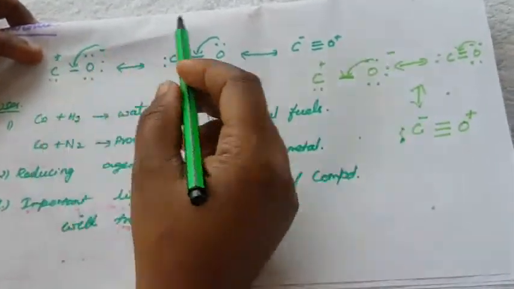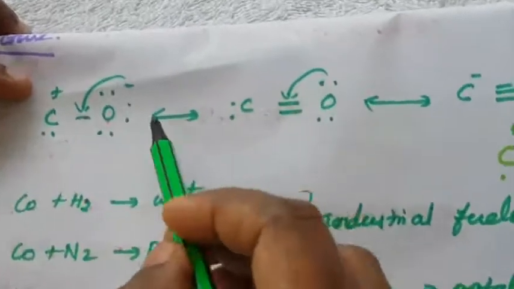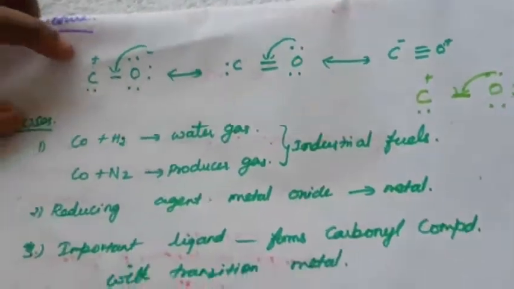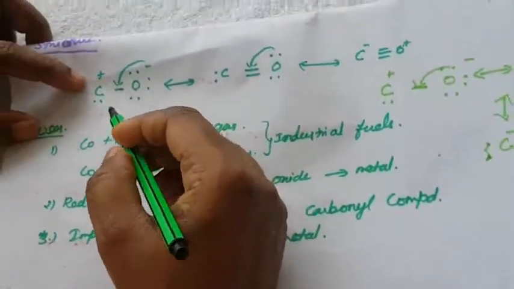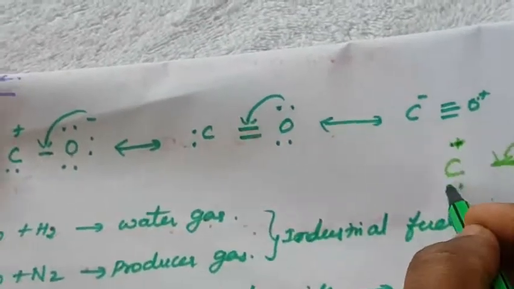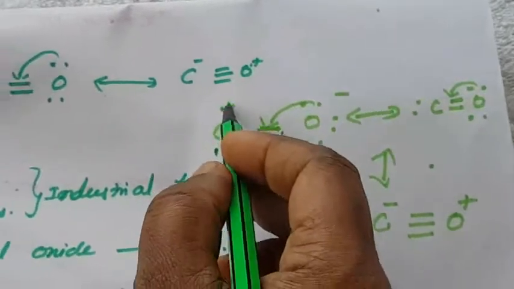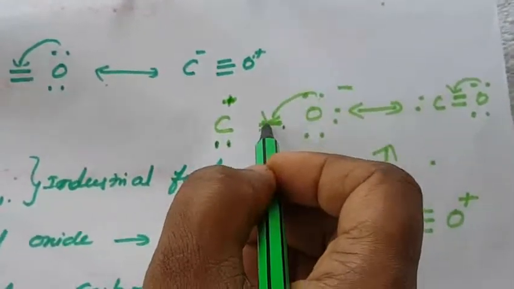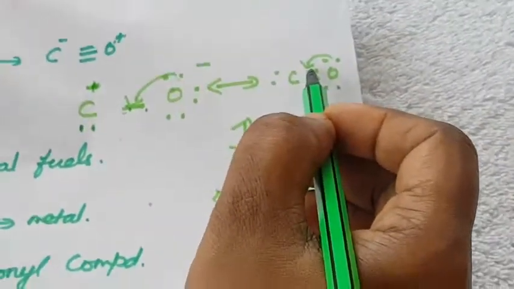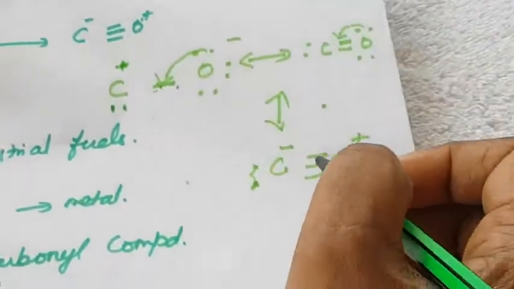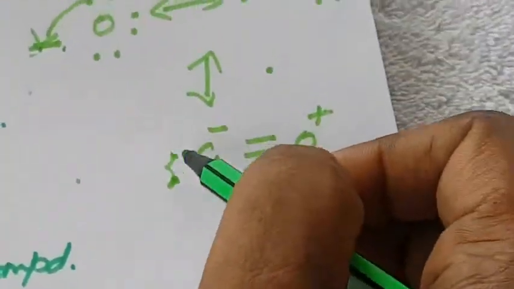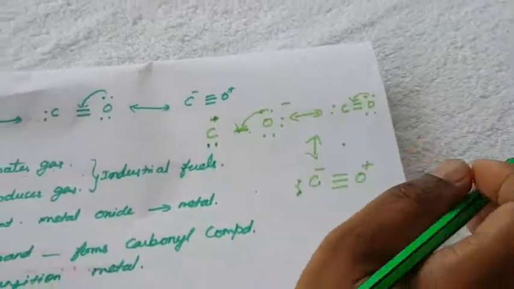This is the resonance hybrid structure of carbon monoxide. We already studied this in 11th standard. Carbon has 4 outermost electrons, 2 here and 2 here, that is the plus symbol. Then 2 electrons come to this position for the double bond, and again 2 electrons for the triple bond, so one becomes plus and the other minus. That is the resonance hybrid structure.